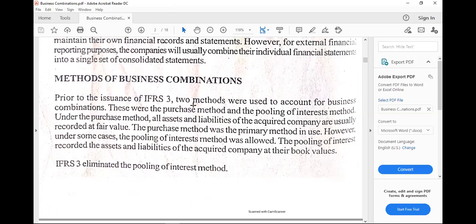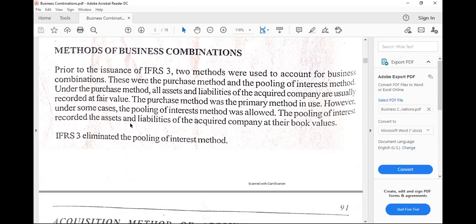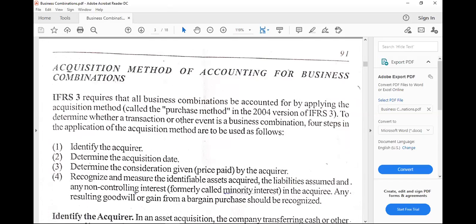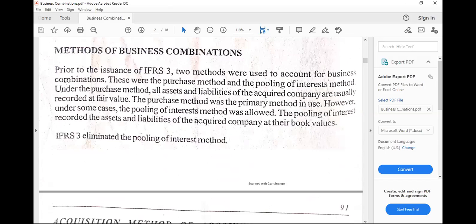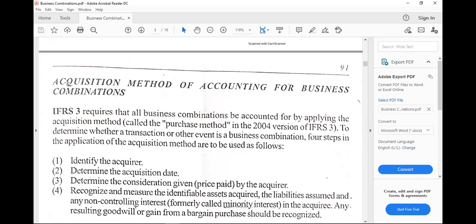And IFRS 3 has already eliminated the pooling of interest method, even at 2008. Okay, so in 2004, it is termed purchase method. But in IFRS 3, it is now called acquisition method, which is somehow related because purchase is synonymous to acquisition. But just in case this will be asked in theories, of course, our answer would be